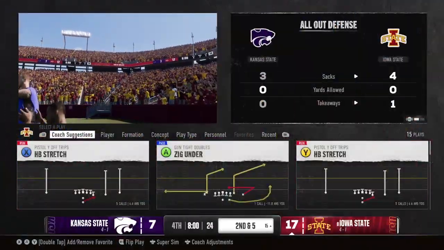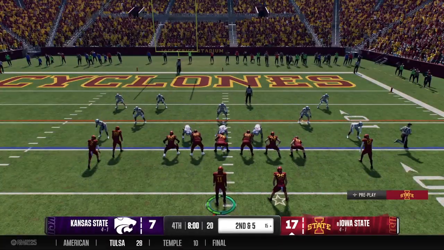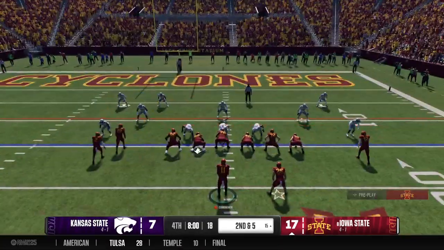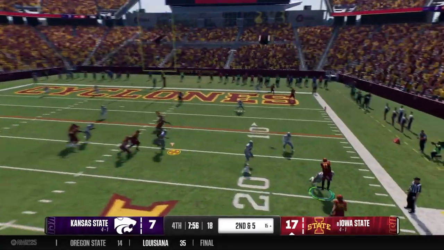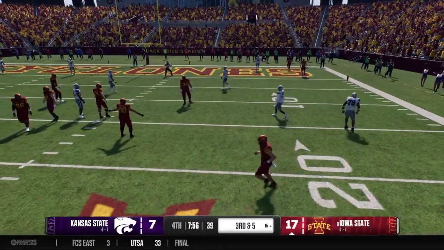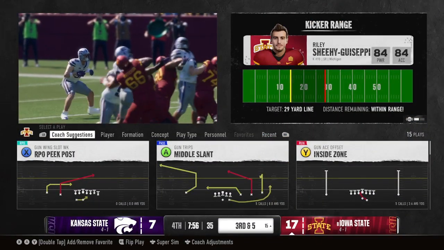When you're dealing with a deficit like this, it's all about somebody stepping up to make a play, and you might as well start here in the fourth quarter. He's back to throw on second down. He's moving out of the pocket. And he was drilled just as he released the pass. It's incomplete. Really nice job by the defense.